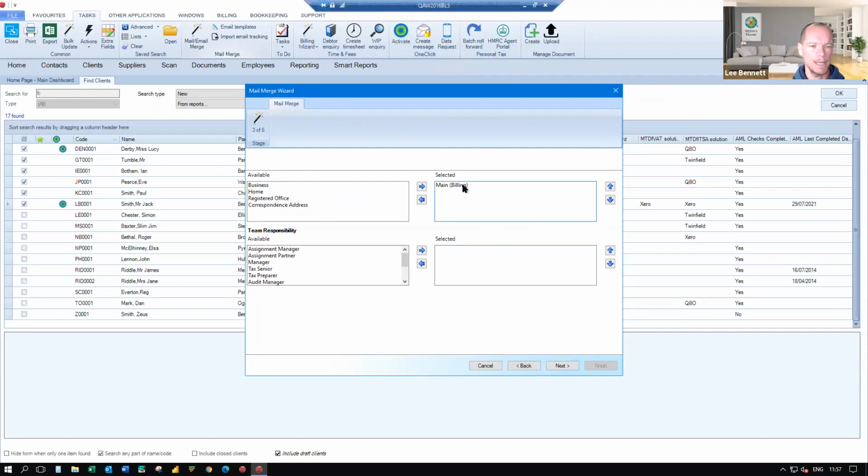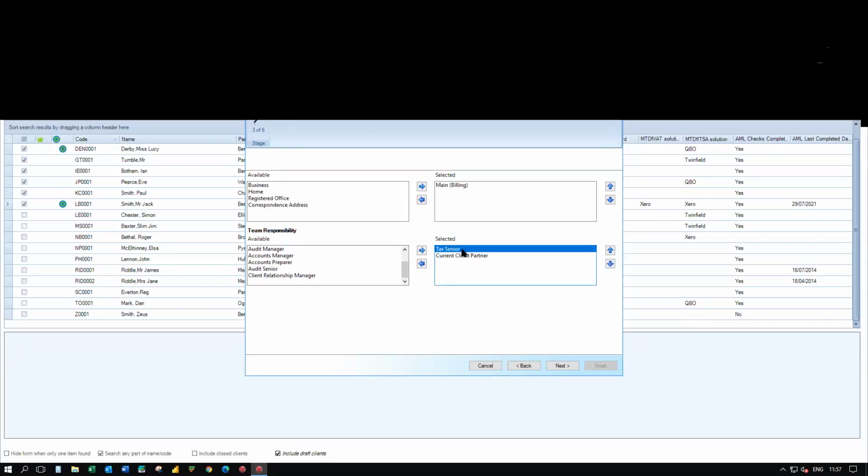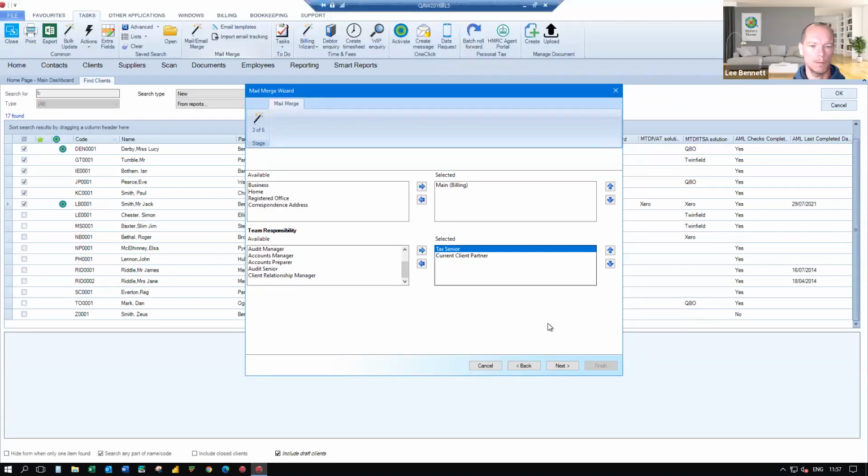I'm going to send it to the main address. It's going to appear to come from the tax senior. However, if there isn't a tax senior within the responsibilities tab within Central, then I still want someone's name to be in there. So I'm going to choose the current client partner. So it uses whatever's at the top first, if there is one. If not, the current client partner in my case. Hopefully, there's always a client partner record.